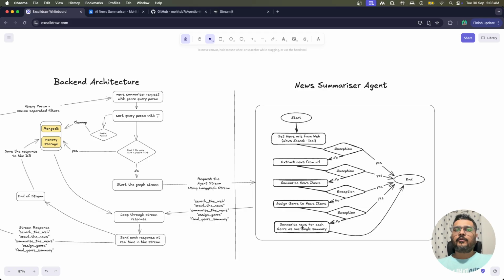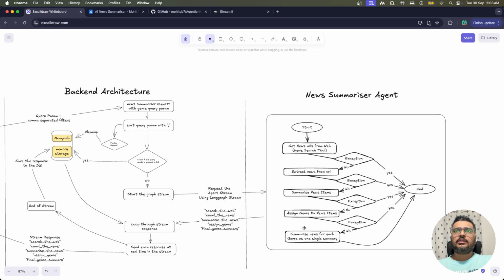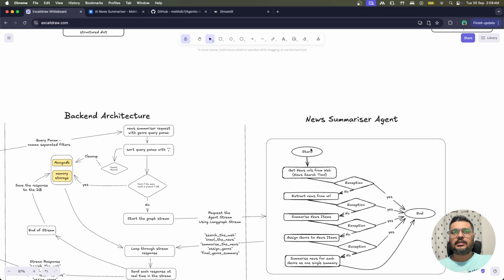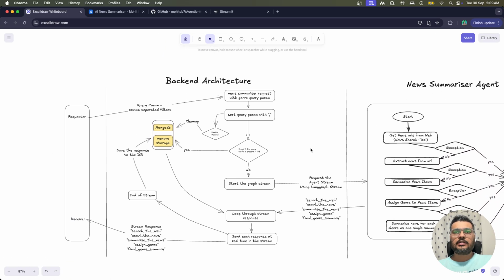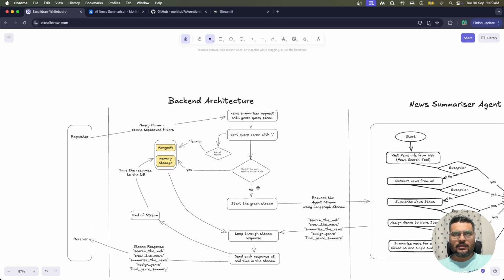And after this, it will go to the final summary. Again, I've used LangChain to showcase how we can use it in that node environment, and to give you an idea of how a node is so well versed in itself that you can actually use anything. Similarly, we have used the CrewAI agent over here, right? So there is a task and there is an agent, and those task and agent are given to the crew, and they do their magic and give you the response. Okay, so this is how the simplified version of this agent is.